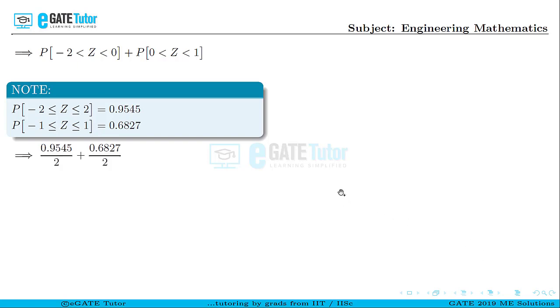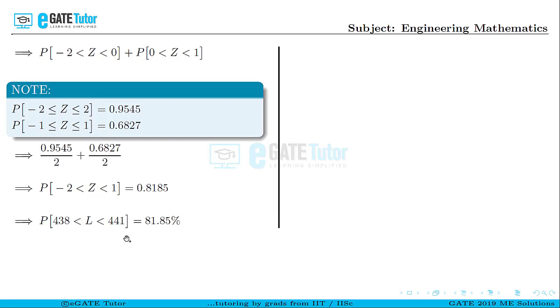Okay, so therefore we get the probability of the standard variable ranging from minus 2 to 1 as 0.8185. So this expression is nothing but the percentage of rods whose lengths are varying between 438 and 441. So that is obtained as 81.85%.